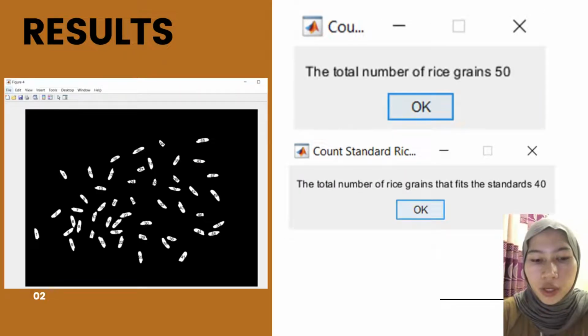Next, in this figure, we label all the rice grains found with numbers. It counts the rice grains, 1 until 50, since we have 50 rice grains in the image. The upper message box displays the total number of rice grains found, which is 50. And the bottom message box shows the total number of rice grains that fit the standard, 40, since we defined the standard area of the rice grains earlier.